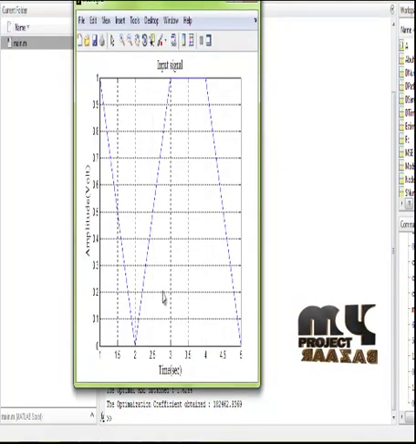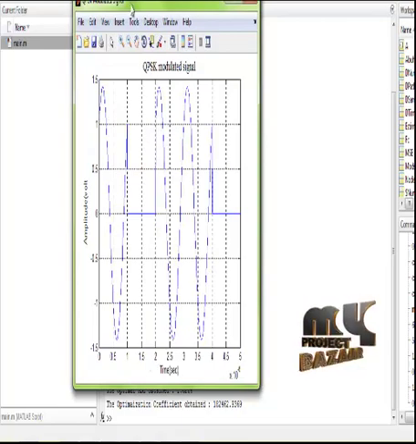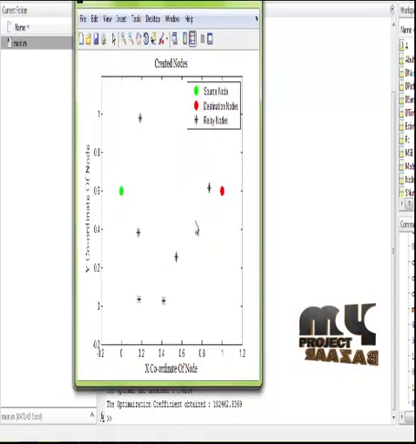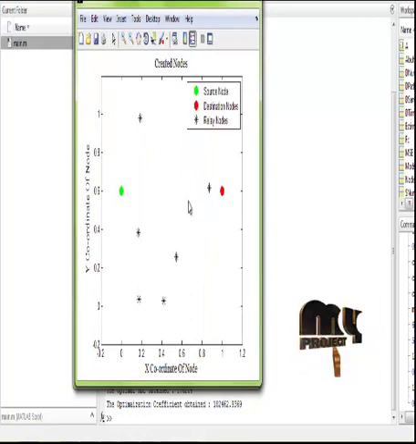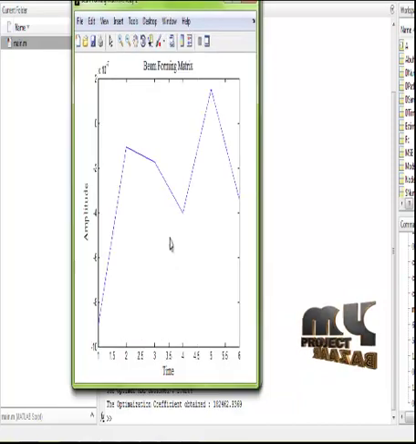This is the input signal that we have. This is the modulated signal which is modulated using the QPSK modulation scheme. These are the nodes that we have created. Here the green represents the source node and the red represents the destination node. The intermediate nodes are all the relays. The transmissions were done between these relays.